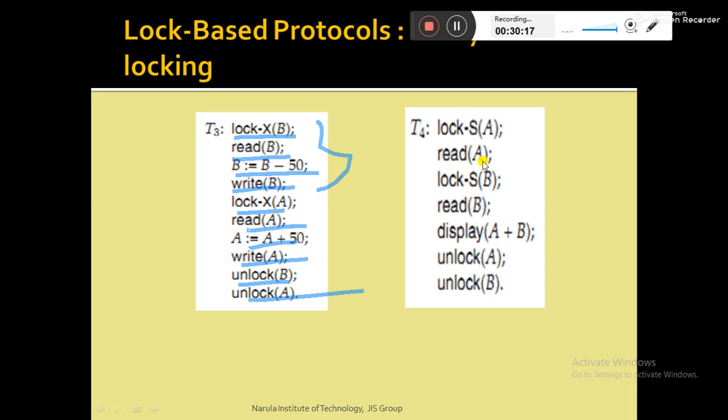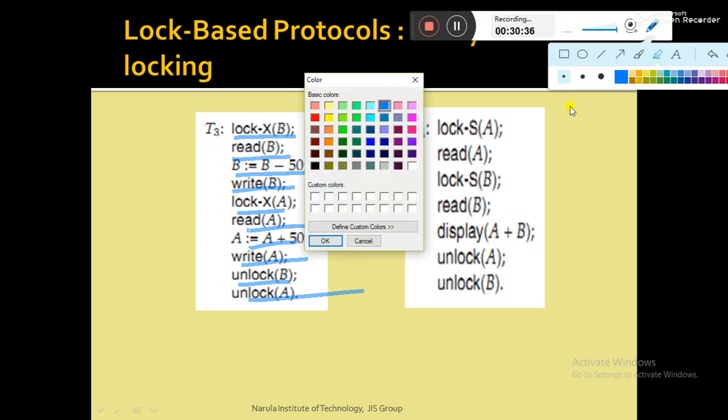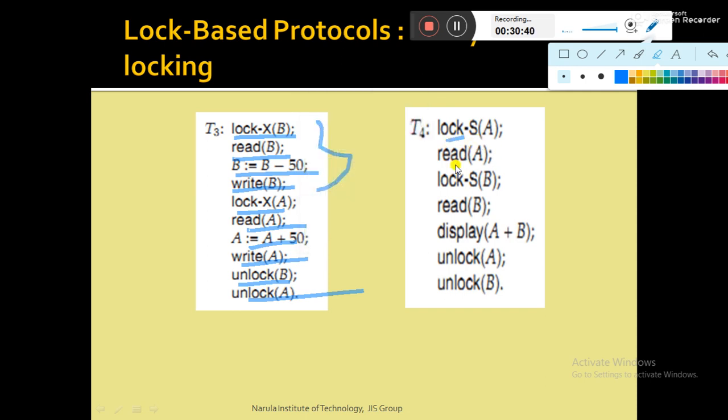The same is applicable for transaction T4 also. T4 is also maintaining the log-based protocol, but the difference from the previous one is that T4 unlocks the data item not immediately, rather T4 delays the unlocking. T4 locks data item A in shared mode, then performs the read operation. Only a read operation is required.